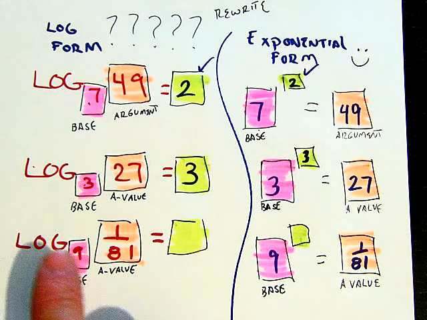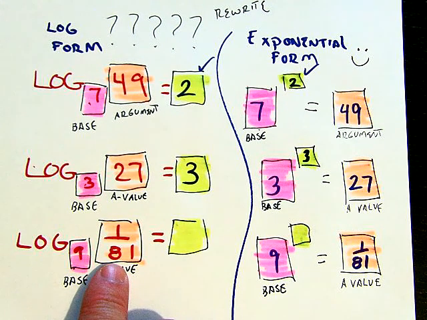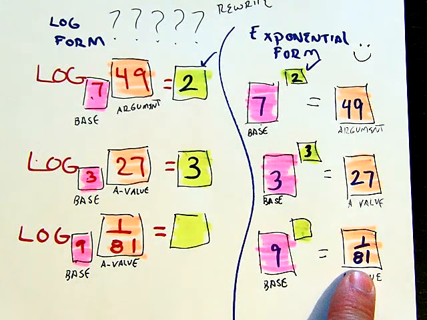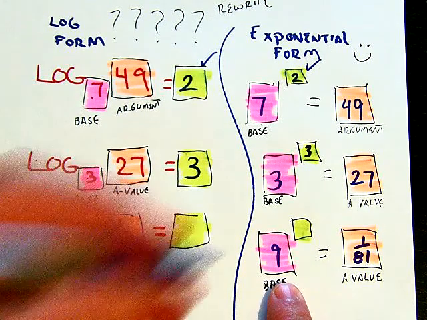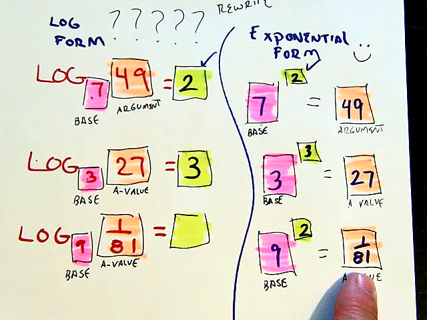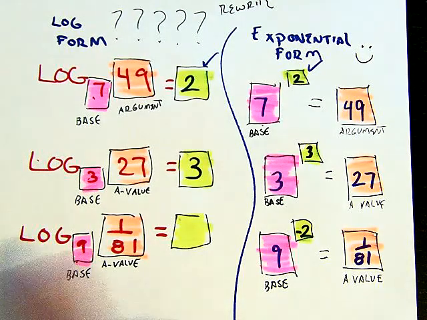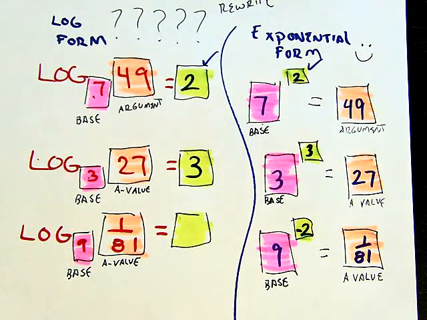Okay? All right. 9 to what power equals 1 over 81? Or 9 to what power would give us this argument value? Oh my gosh, sometimes that's hard for kids. Okay, remember, we can get to 81 with 9 because I know 9 squared is 81. But I want a fraction. Well, how did we get a fraction? What kind of exponents give us fractions? Remember, negative exponents will give us fractions. So 9 to the negative 2 power will give us 1 over 81.